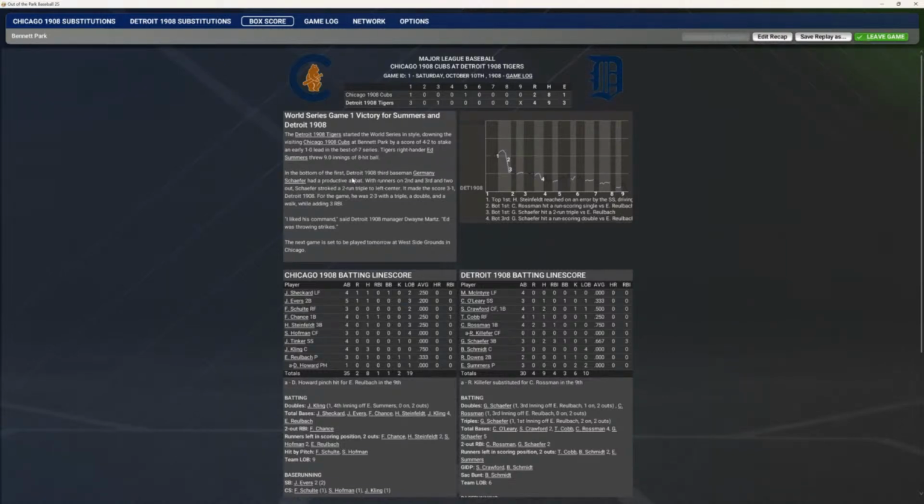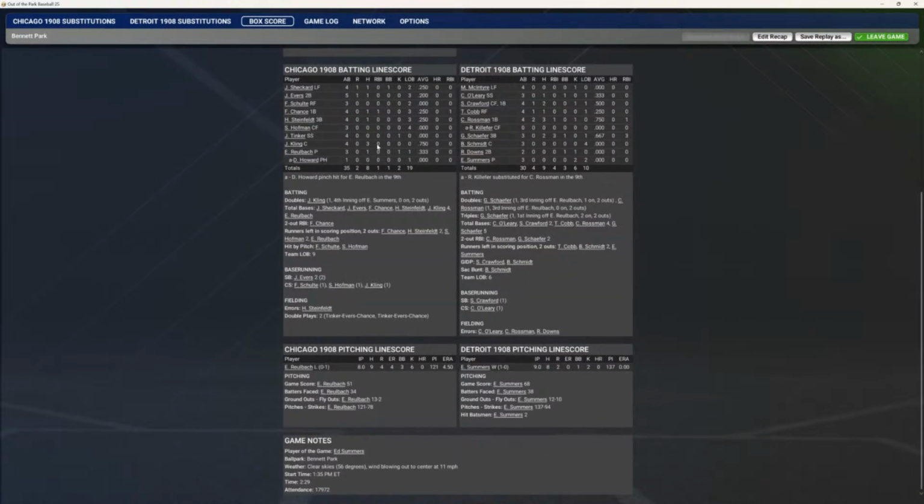And in the bottom of the first, the Tigers third baseman Germany Schaefer had a productive at bat with runners on second and third and 2 outs. Schaefer stroked a 2-run triple and made the score 3-1 Tigers. For the game, he was 2 for 3 with a triple, a double, and a walk while adding 3 RBIs.